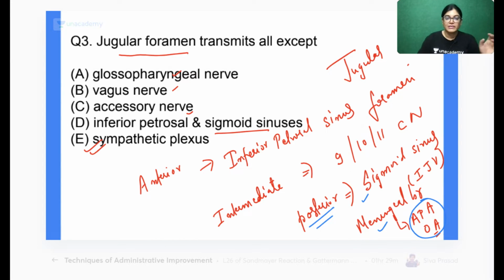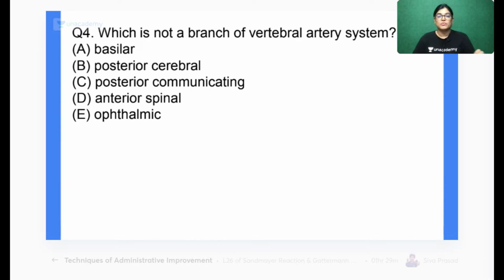So sympathetic plexus is the right answer. Let's move on to the next MCQ, that is MCQ number 4.